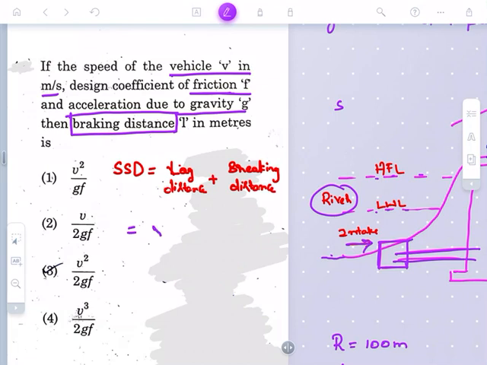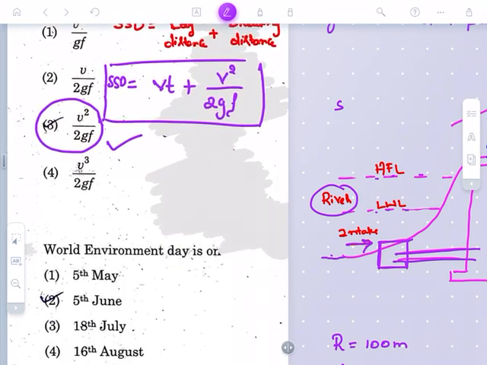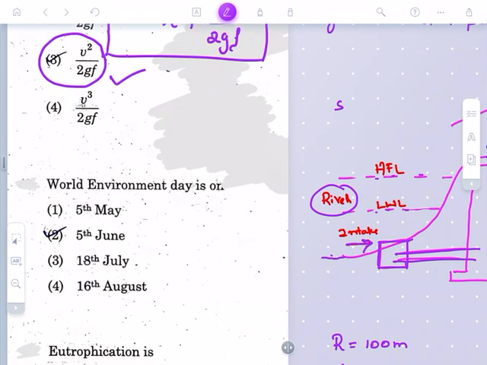So what is lag distance? Lag distance is V into t, and braking distance is V square divided by 2gf. This is the stopping sight distance. They are asking us to find the value of braking distance, so the formula is V square divided by 2gf. This is the right answer for this question. Now let me move on to the next question.